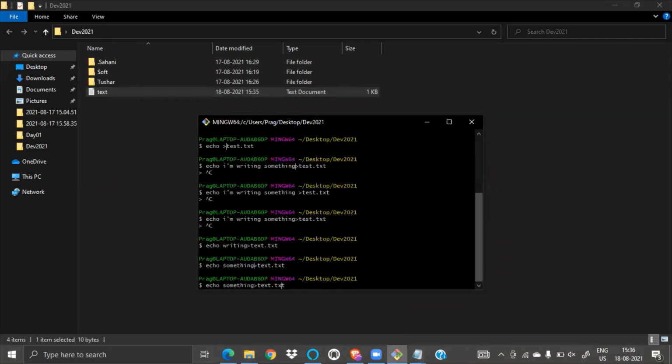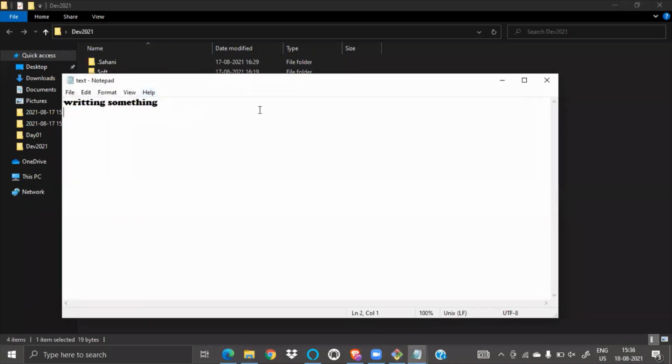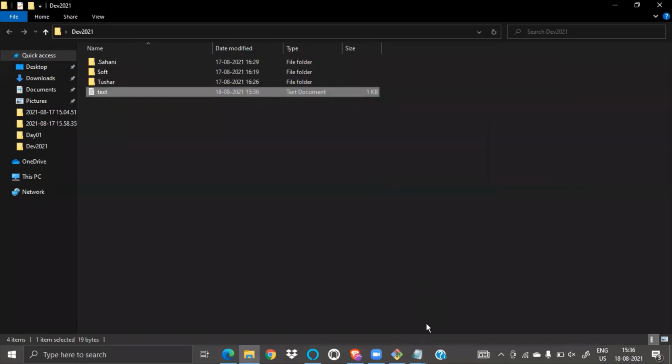I can write like writing something like this. I can do like this also. It will also happen, writing something. But this is not good. If I want a whole paragraph, then we have to write it again and again and again. That's not a good use. So how can I append something?